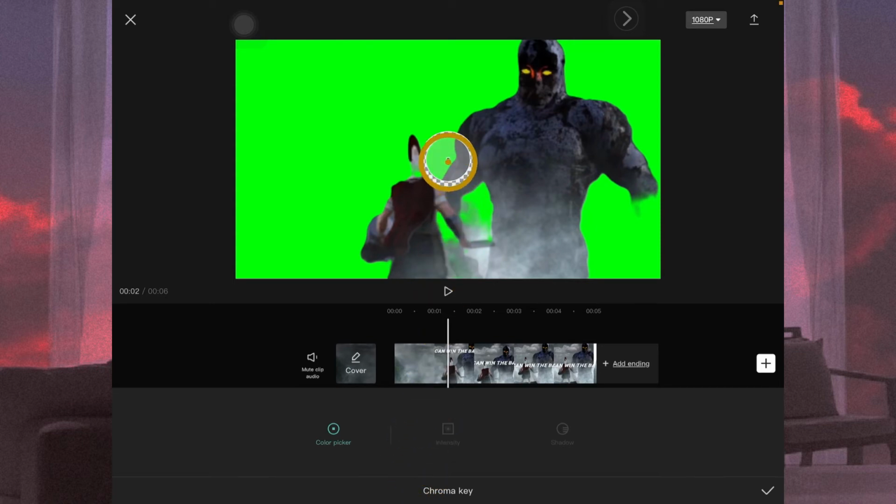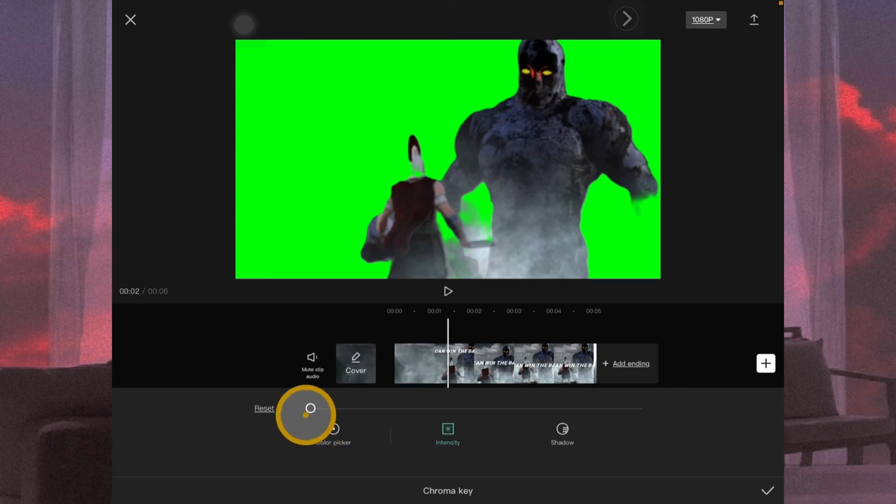Okay, now let's move this circle down here to the green. This is really important, because if you don't move this circle to the background, it won't remove the background. You need to target exactly the color, not the black here. We need the green one. We want the background to be removed.